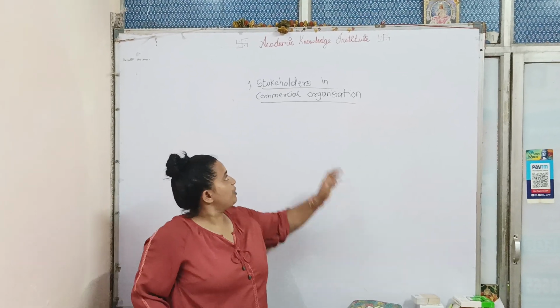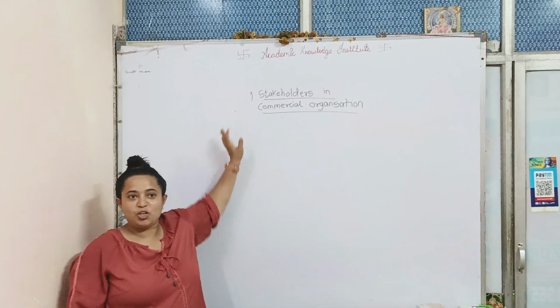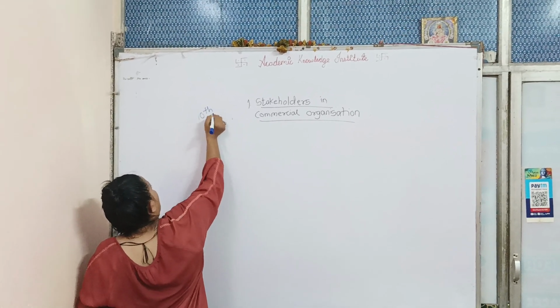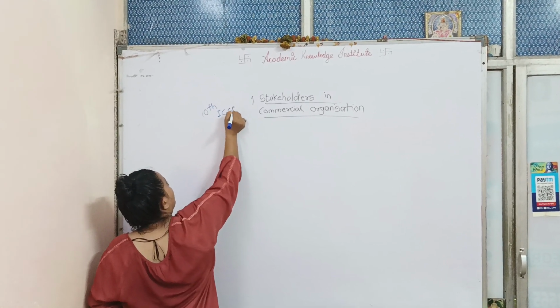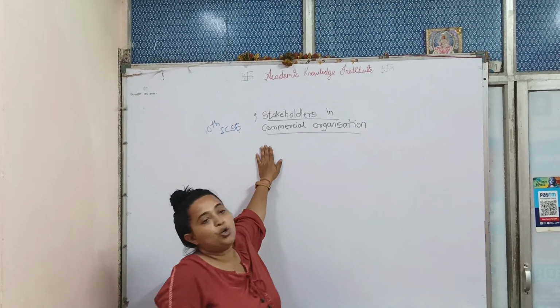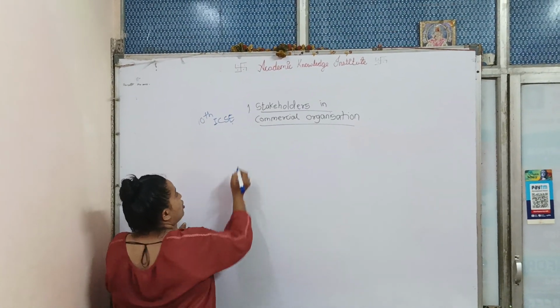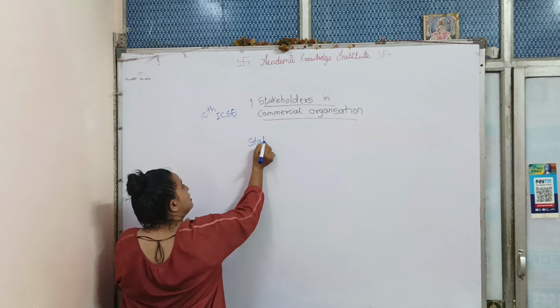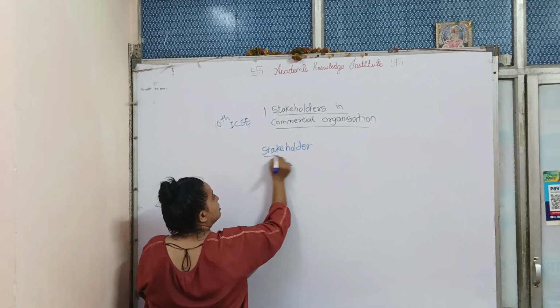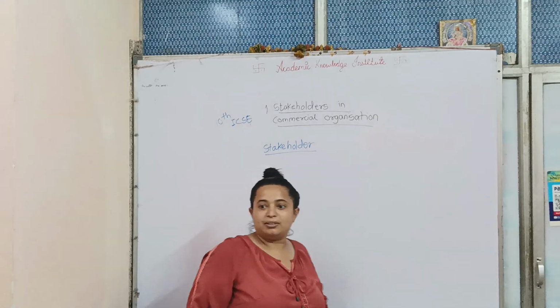So students, today we are going to learn about the stakeholders in commercial organization. This is the chapter for the 10th standard ICSE. In this, first we are going to study the meaning of stakeholder and shareholder. What is a stakeholder? Who can tell me? Stakeholder is any person who has an interest in the organization.